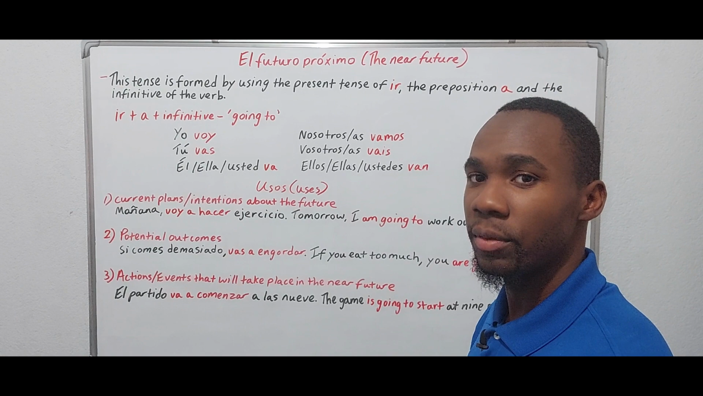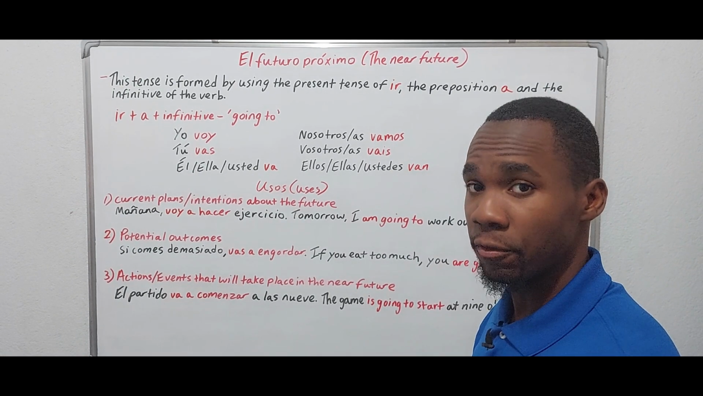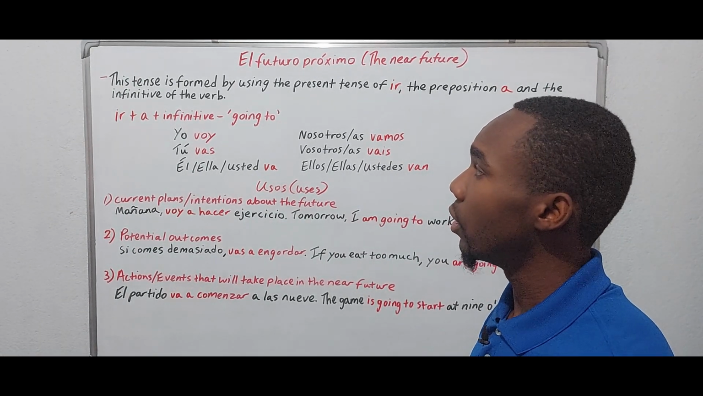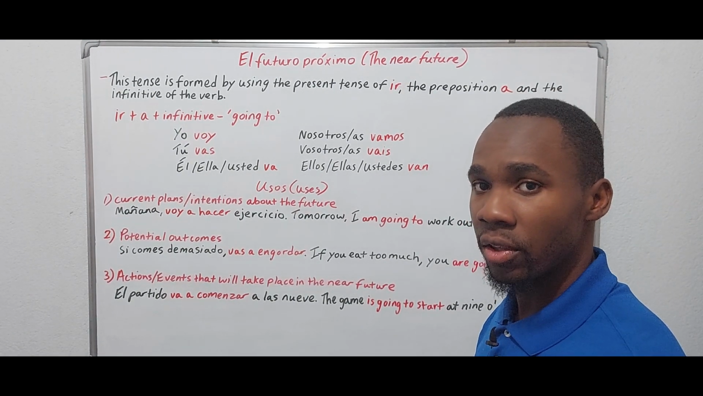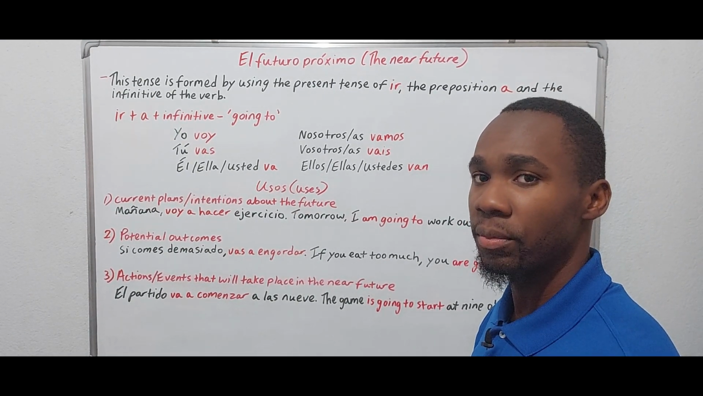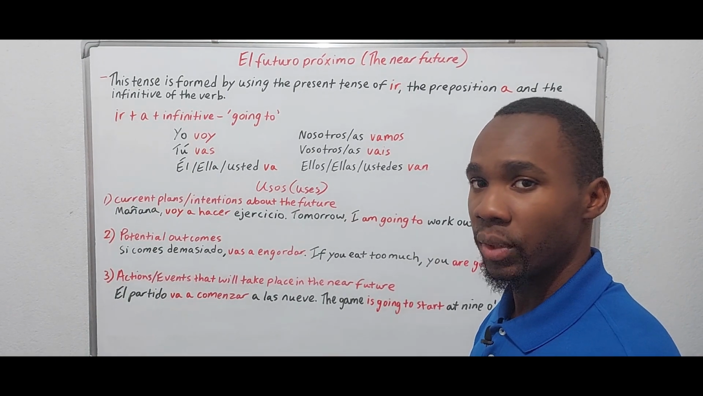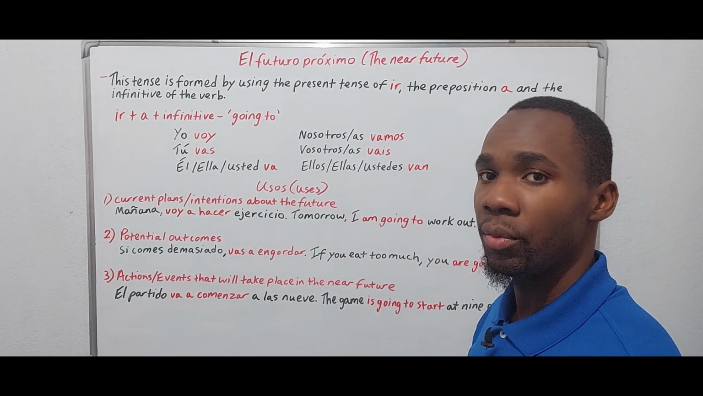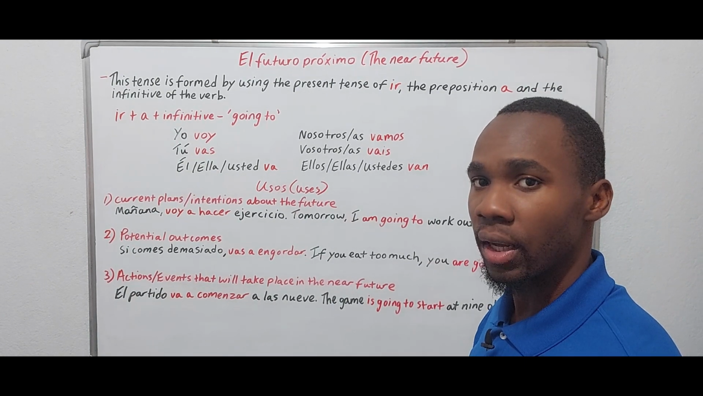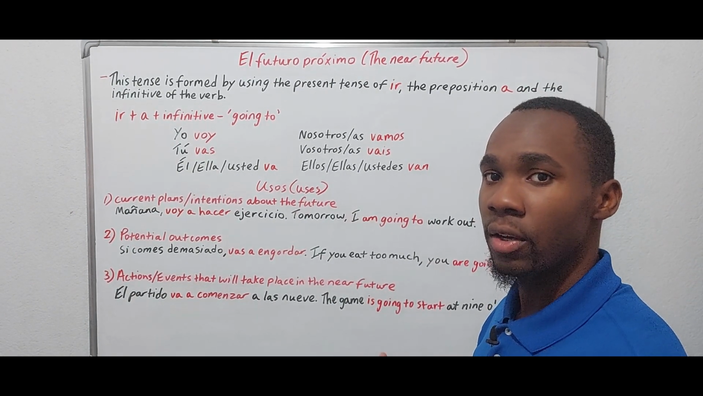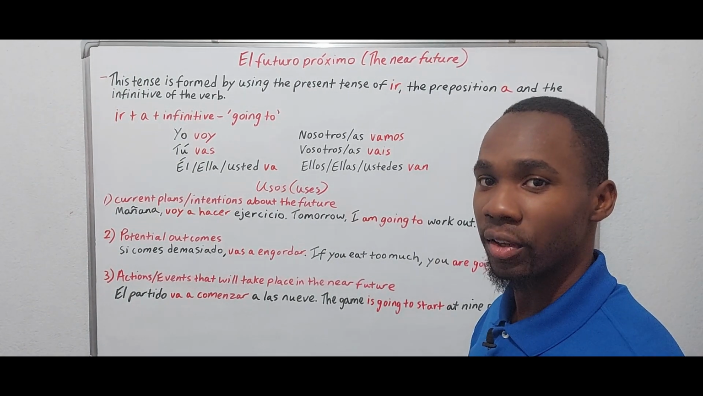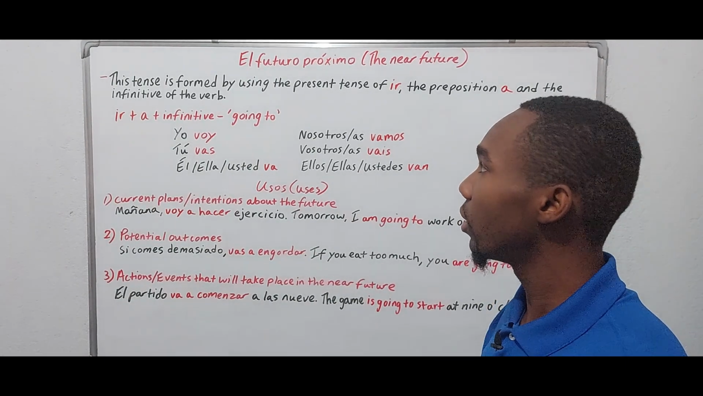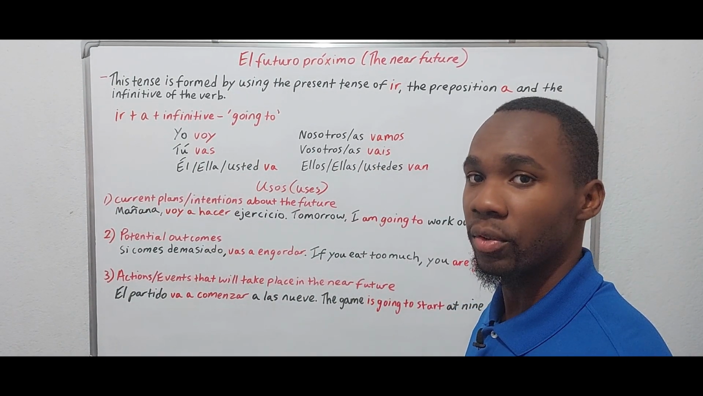So today we're going to be talking about the near future in Spanish. Now it is worth noting that this is one of the three ways that the future tense can be expressed. First we have the near future, then we have the simple future, and then we have the present tense, because the present tense can actually be used to express the future. But we will not be focusing on that today. We'll be focusing on el futuro próximo, the near future.